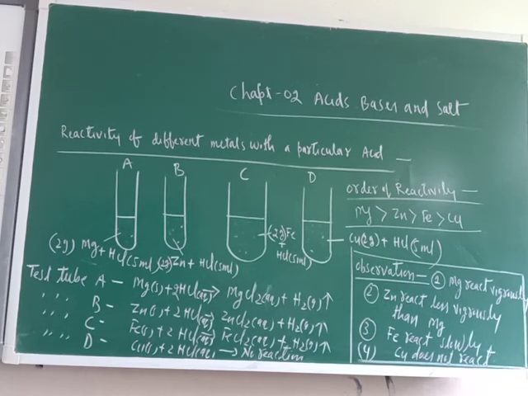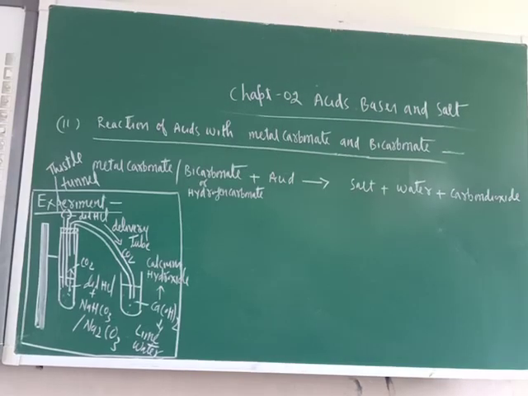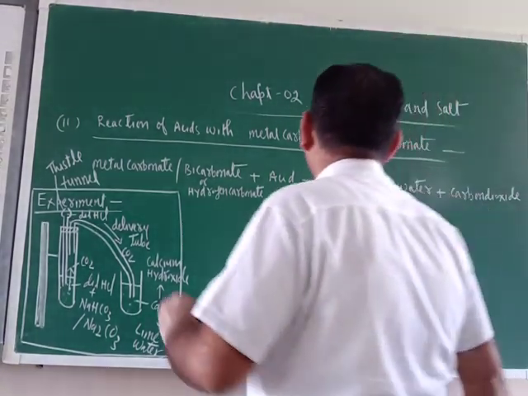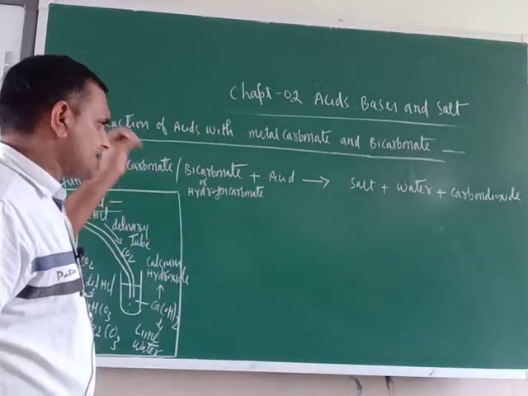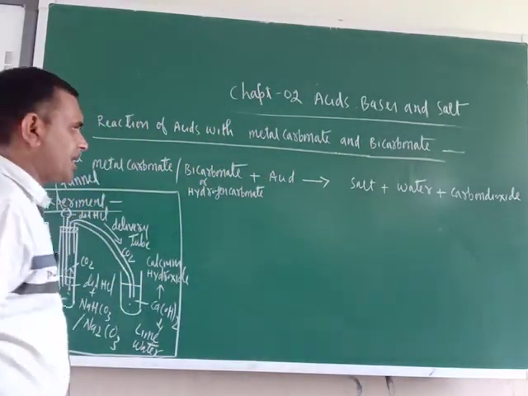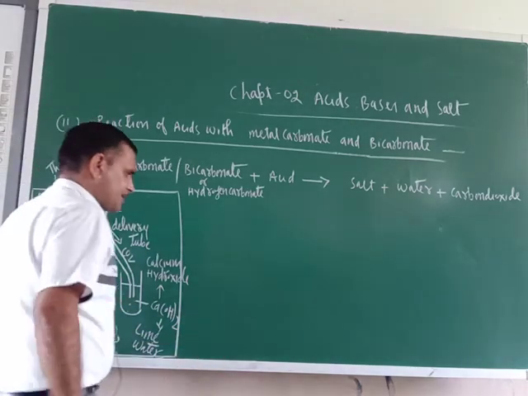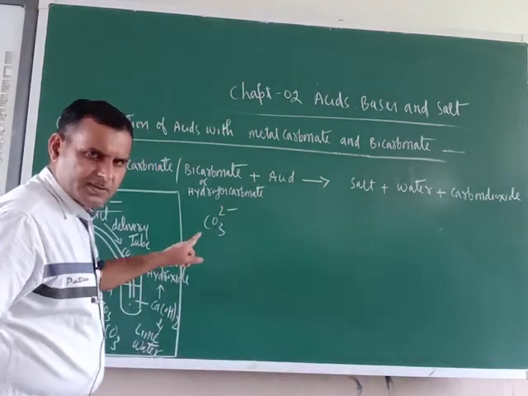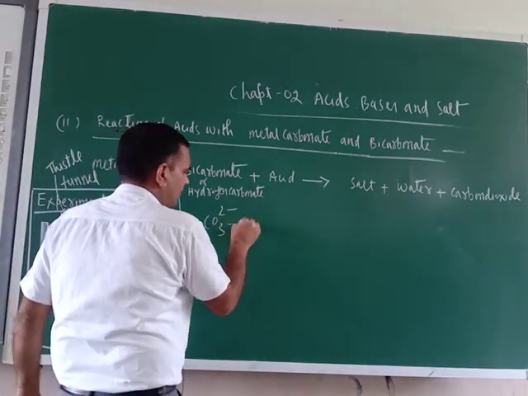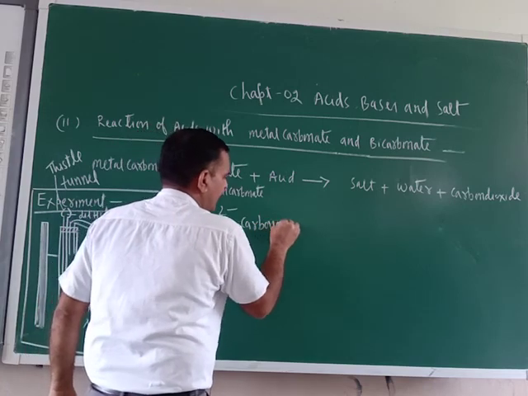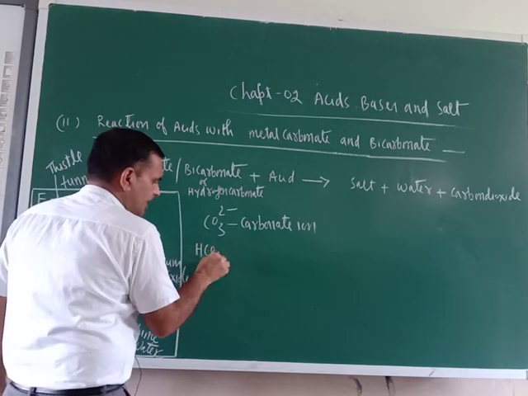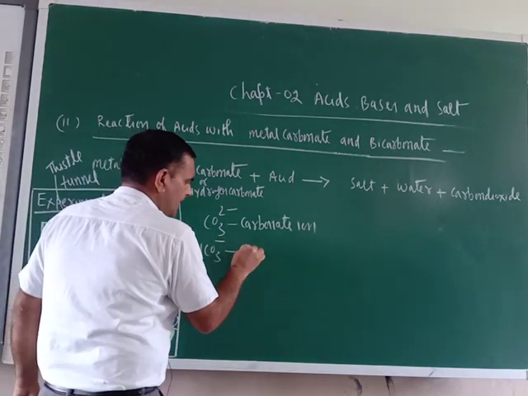Now, reaction of acids with metal carbonates and bicarbonates. First you understand what carbonate and bicarbonate are. Just see here, CO3 2 negative. This is the carbonate ion. HCO3 single negative is bicarbonate.